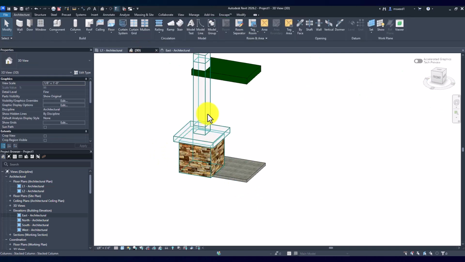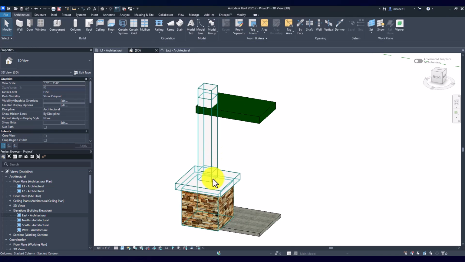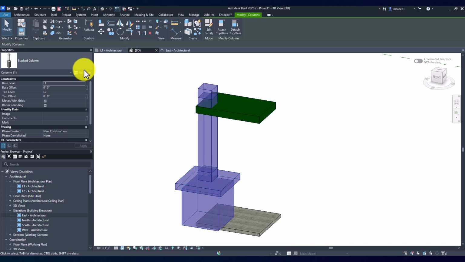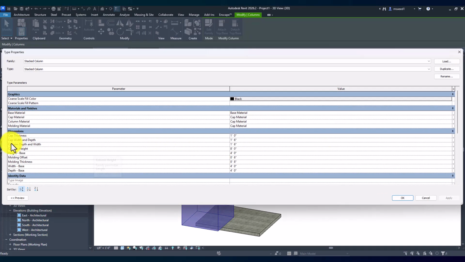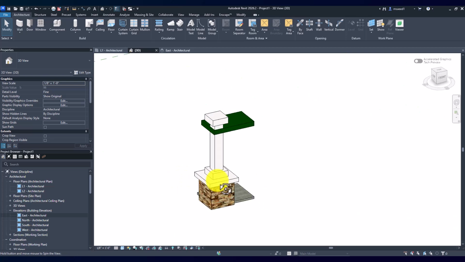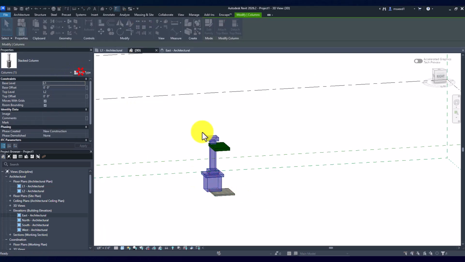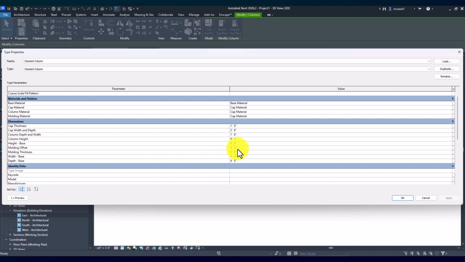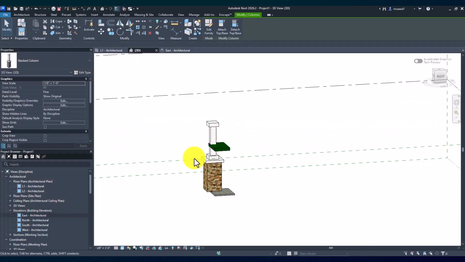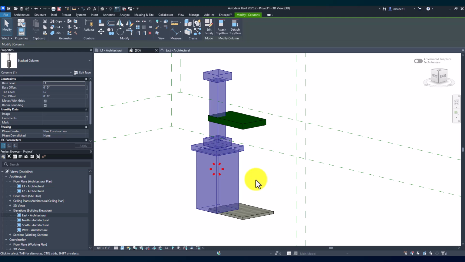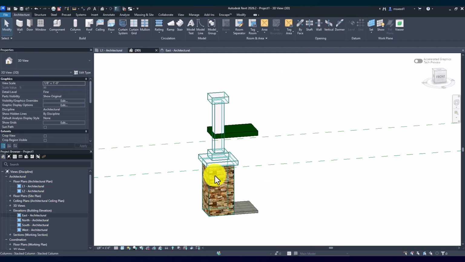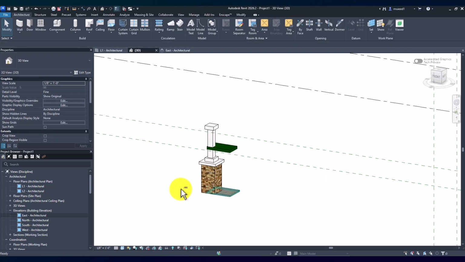The way it looks kind of ugly right now is because we have the cap the same width as our column. You can see that the column depth and width is 1'6", and the cap is also the same. So let's make the cap like 2'8" or something like that. And you can see, fully parametric. Let's make the base bigger. Let's say we want the base to be like 8 feet, and you can see the base is coming out quite a bit now. Fully parametric, and at any point you can go into the family and add more parameters if you really want. But this is awesome. This is crazy.